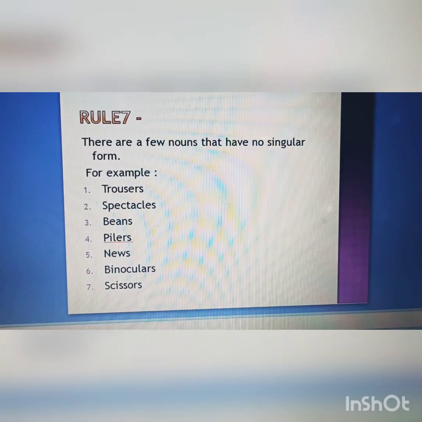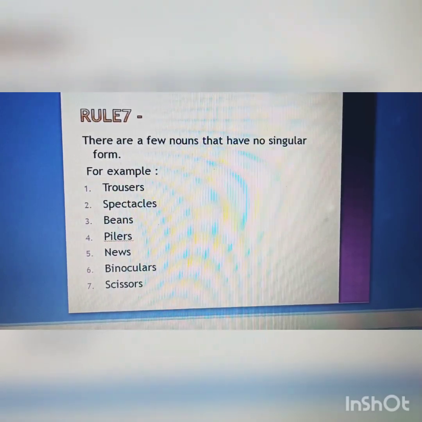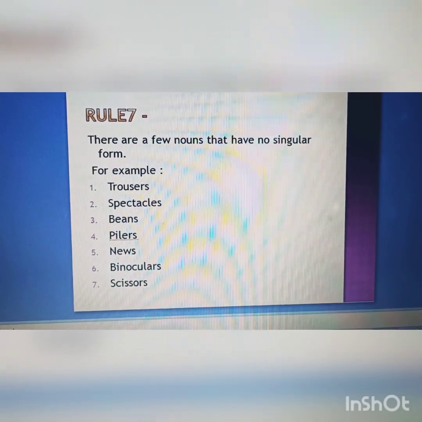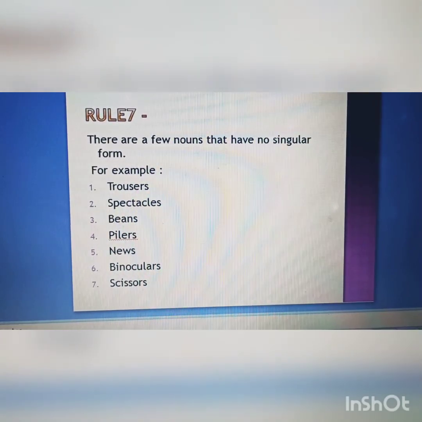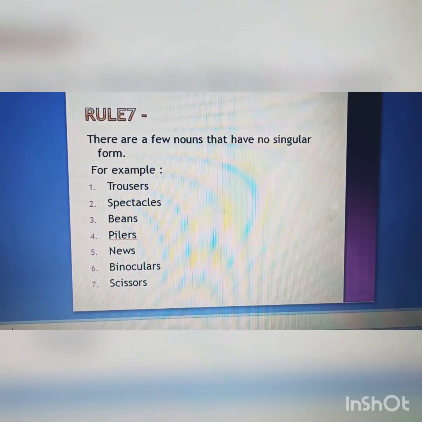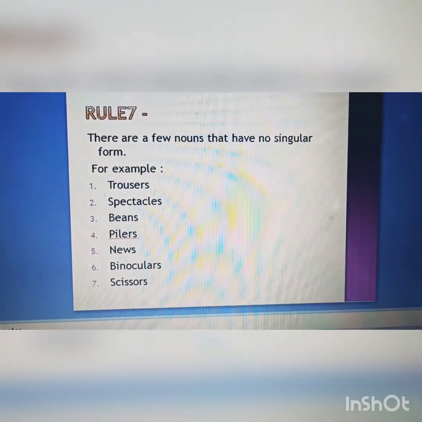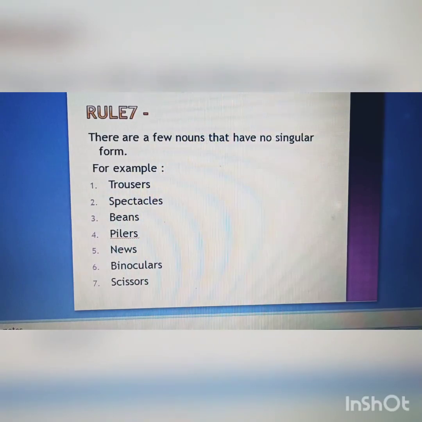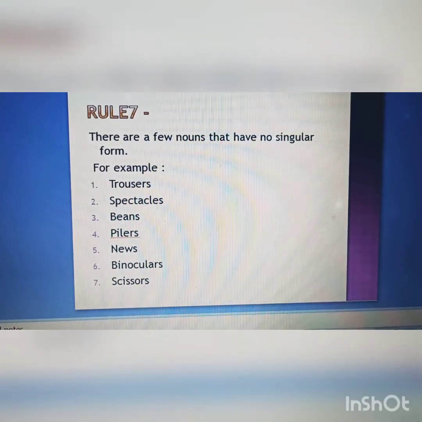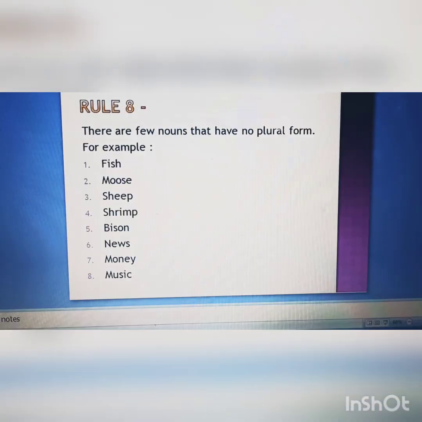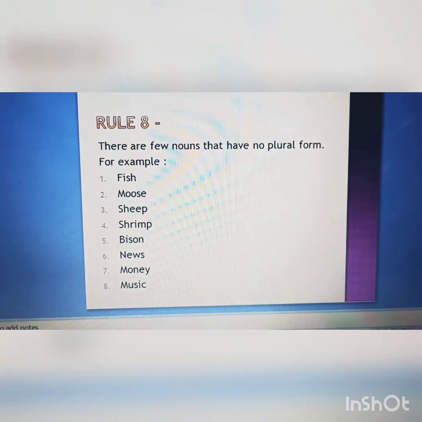Rule number 7 states that there are a few nouns that have no singular form, which means that there are some nouns which stay in their plural forms and they have no singular form. For example, trousers, spectacles, beans, pliers, news, binoculars, scissors. Let us see rule number 8.